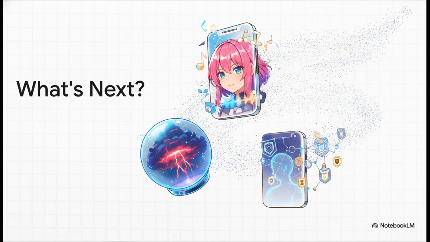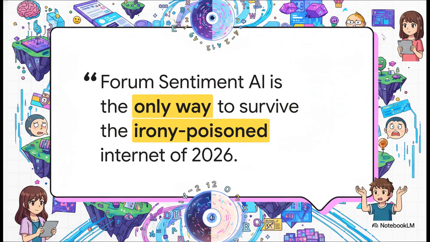To really summarize the absolute necessity of contextual AI on the modern digital battlefield, I want to read this really powerful quote from Sarah Jenkins, the head of digital anthropology at Web3 Insights. She says, and I quote, "If your social listening tool doesn't understand the difference between a ratio and a mathematical equation, you are essentially paying for a very expensive random number generator. Forum sentiment AI is the only way to survive the irony-poisoned internet of 2026." She really hit the nail on the head there.